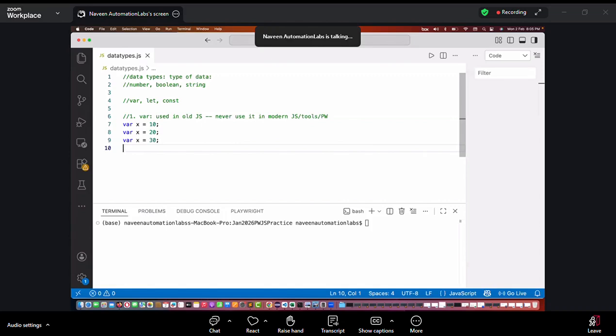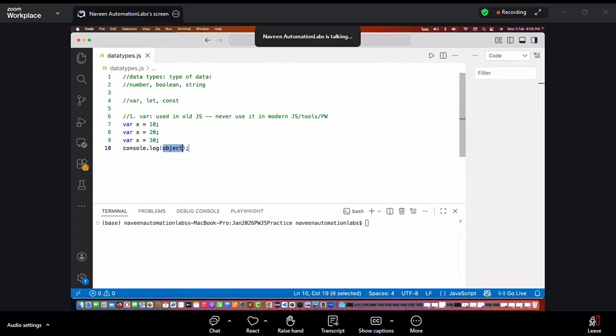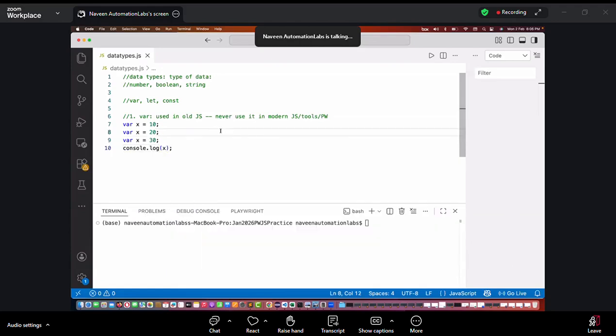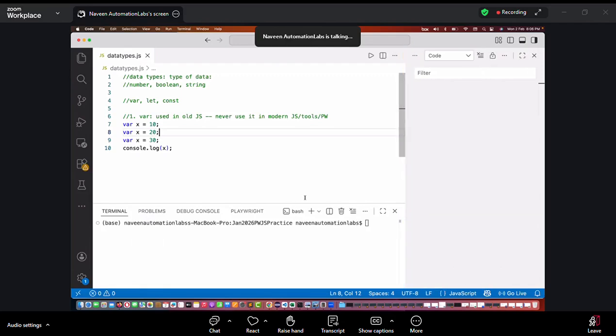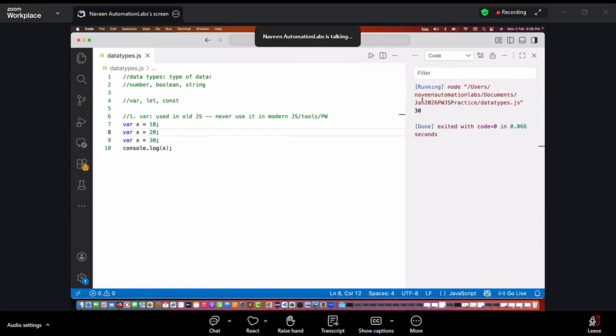And then whenever I want to print the value, see, there is a shortcut. Just like we use System.out.println in Java, here we have to use console.log. So what is the shortcut? CLG. It will automatically generate console.log. And what do you want to print? Let's say I really want to print the value of x. So what is the value of x if I run it? See, I'm running this particular code. I'll show you how to enable this run icon also. You don't need to execute the node command every time. I'll show you after the session, don't worry. But simply, let's run this code. So that's why it says 30 over here.